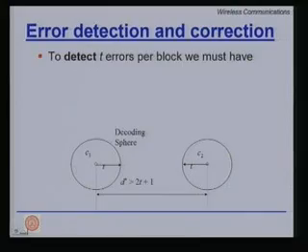So, to detect T errors per block, we must have D star, which is the minimum distance of the code, greater than or equal to T plus 1. What does it mean? It means that if my T is less than D star minus 1, I take this 1 on the other side of the inequality, then I can still detect the error.